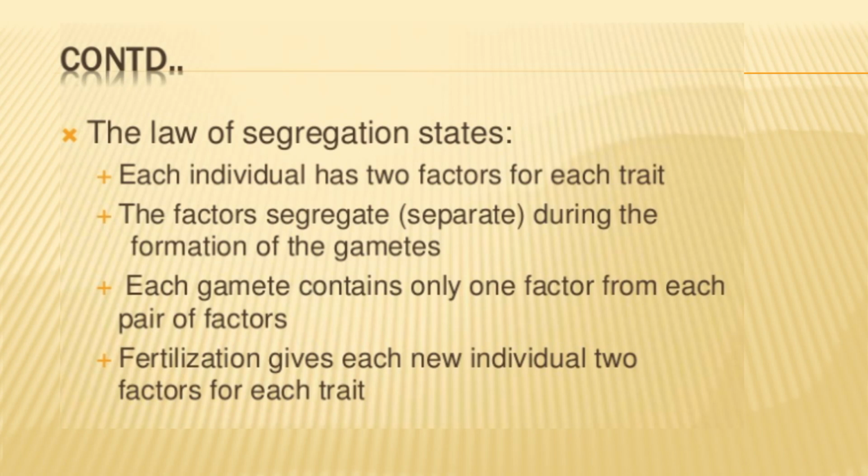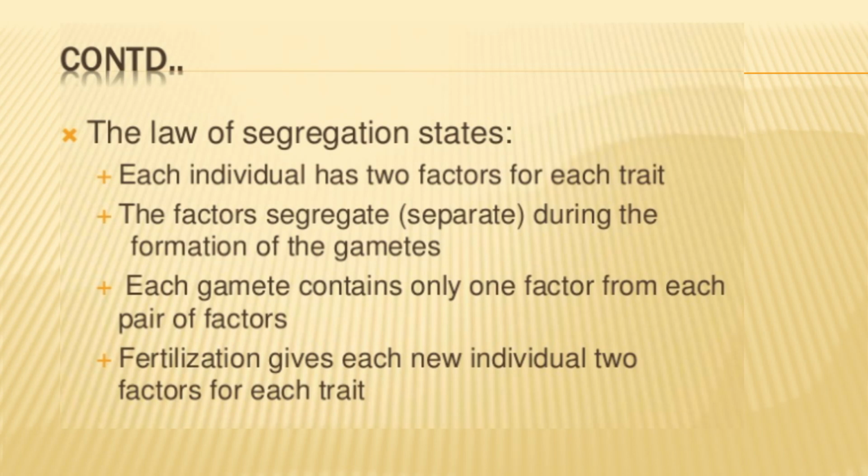Each individual has two factors that may be dominant and recessive, and dominant and recessive will segregate at the time of gamete formation, individually, independently. Each gamete contains only one factor from each pair of factors, and each gamete, whether it is egg or sperm, will contain one factor from each pair of factors.